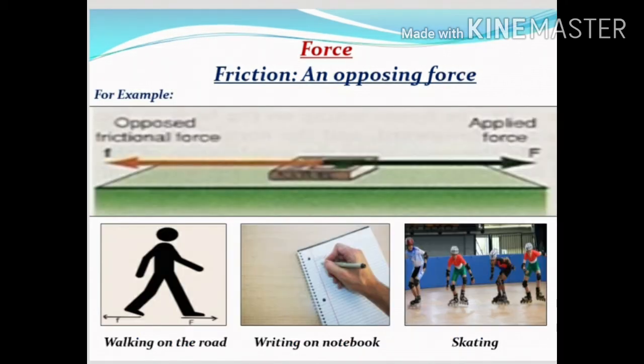Look at the picture. A book is placed on the desk and a force is exerted on the book toward the right. There is a force of friction acting on the book toward the left, opposing the applied force. Friction between a pair of surfaces depends upon their nature and smoothness.